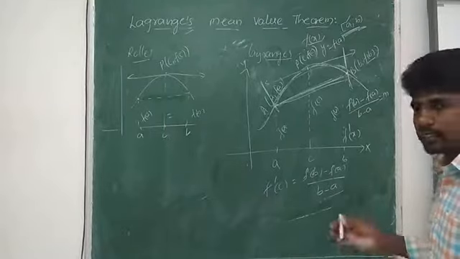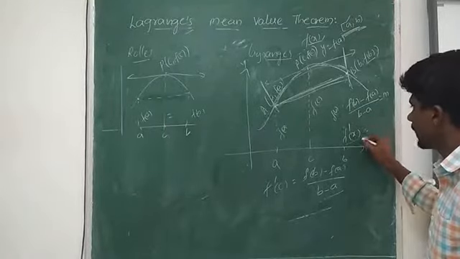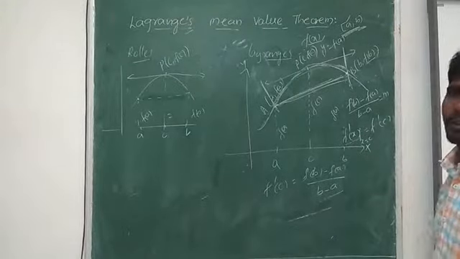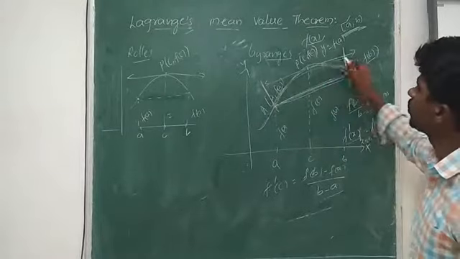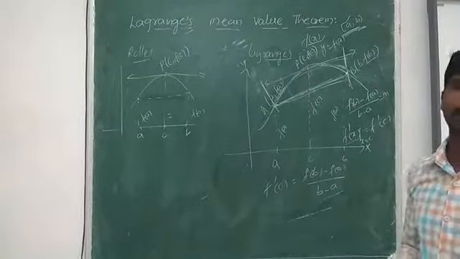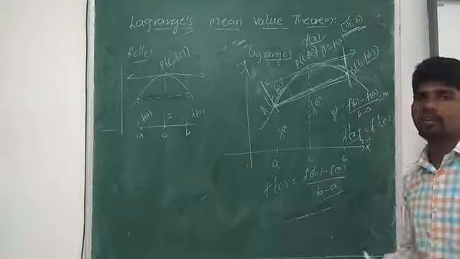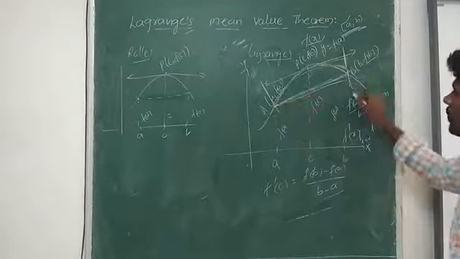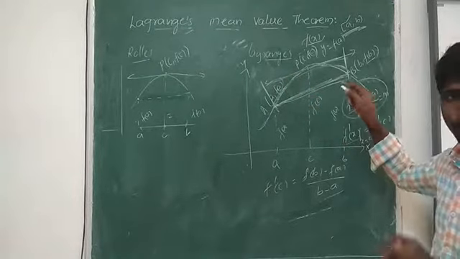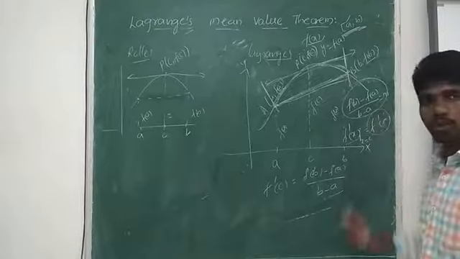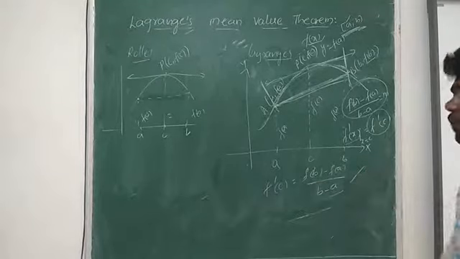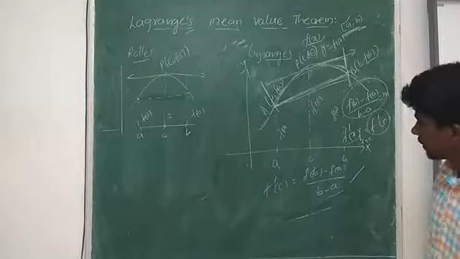If I take the point as C, the slope at point C is nothing but f dash of C. Now you see this one, the tangent is parallel to AB. So these two lines are parallel to each other. If two lines are parallel, their slopes are equal. According to the first condition, I got the slope of AB as f of b minus f of a by b minus a. Next, the slope of the tangent at point c is f dash of c. So as these two are parallel to each other, we can say f dash of c is equal to f of b minus f of a by b minus a.